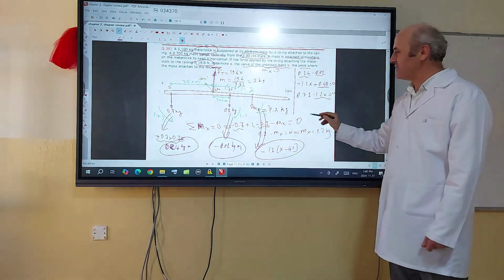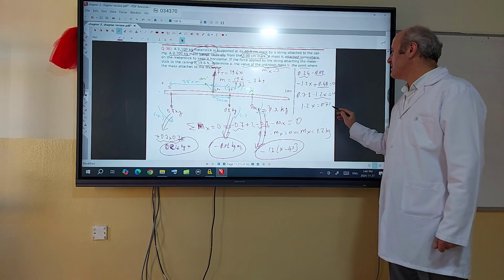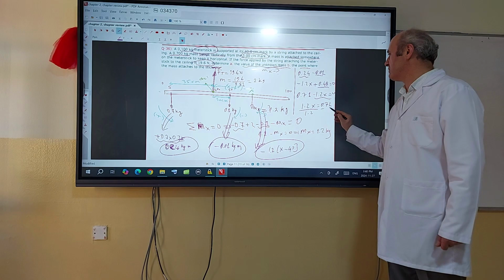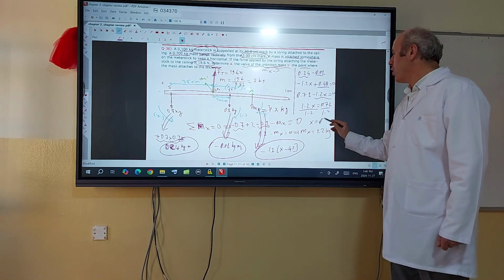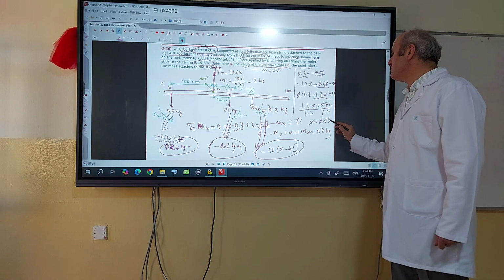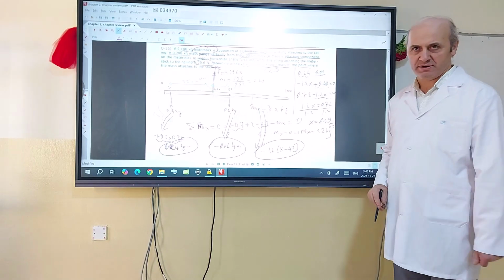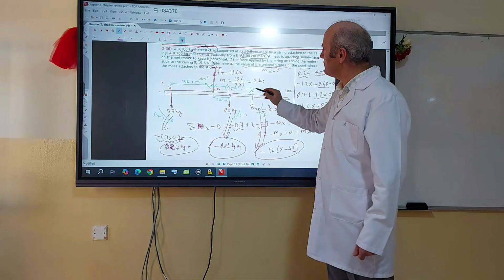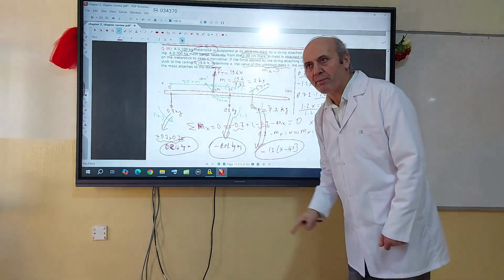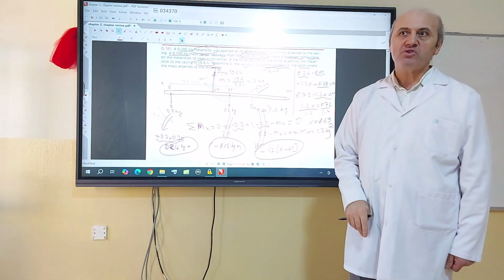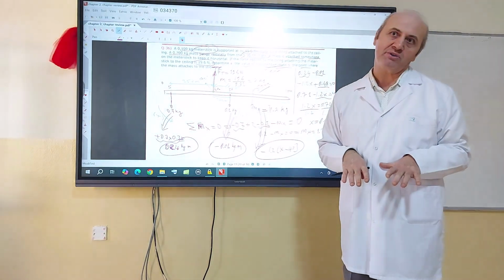Transfer the negative to the other side: 1.2x equals 0.71. Divide both sides by 1.2. x is going to be 0.59 meter, 59 centimeters. Yeah, this position is going to be 59 centimeters. This end of the mass must be supported from 59 centimeters. In this case, this meter stick will stay horizontal.